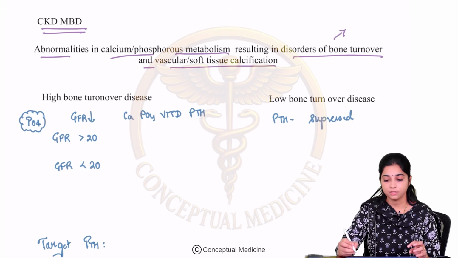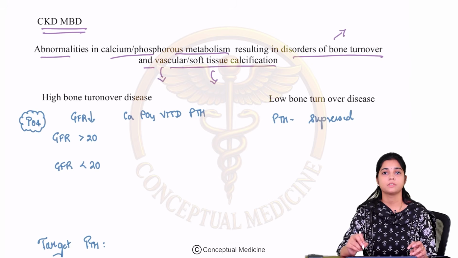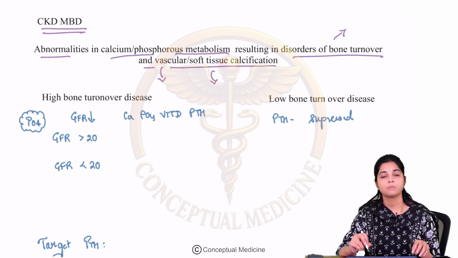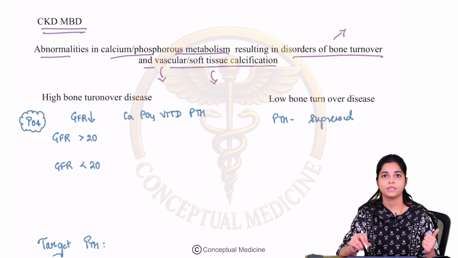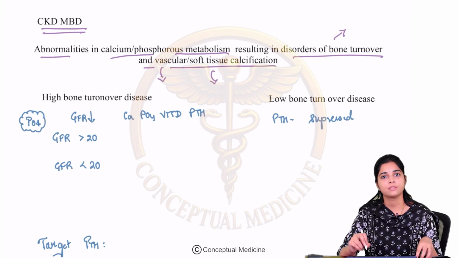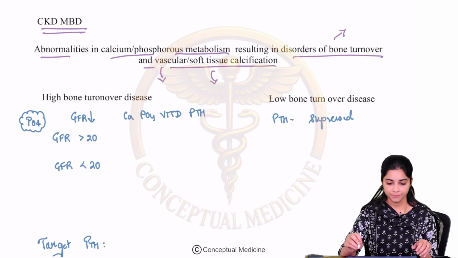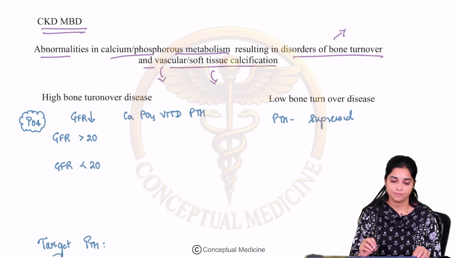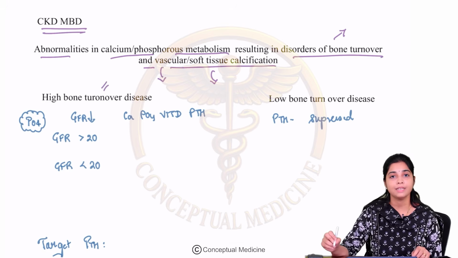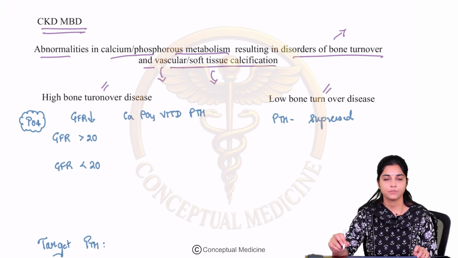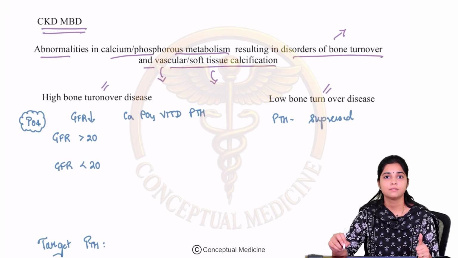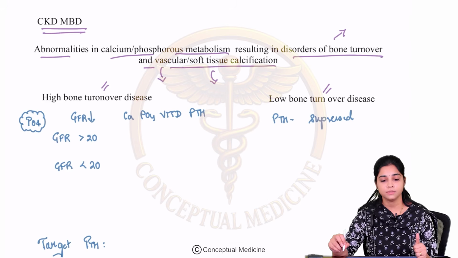It can be problems with the bone, the vasculature, or the soft tissue. So there are problems with calcium and phosphorus metabolism such that you can have soft tissue or vascular calcification and bone abnormalities. So that is your CKD MBD. CKD MBD is classified into two types, the high bone turnover disease and the low bone turnover disease.